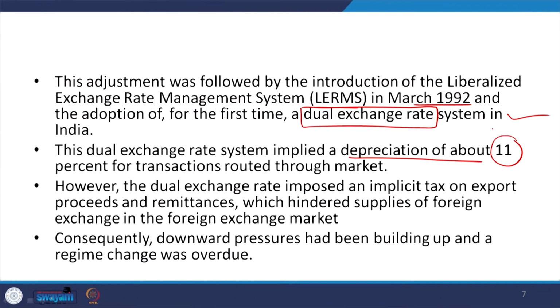However, the dual exchange rate imposed an implicit tax on export proceeds due to the depreciation attempt taken by the government, and if it is routed through the market, then there will be an implicit tax on exports. Implicit tax on export proceeds or remittances hindered supplies of foreign exchange in the foreign exchange market.